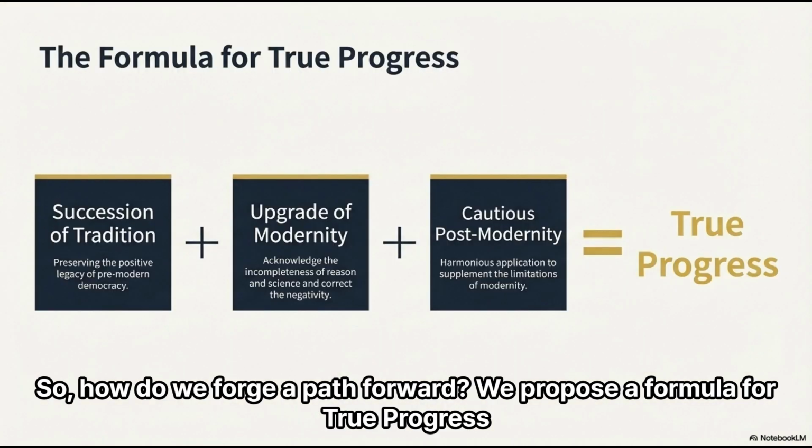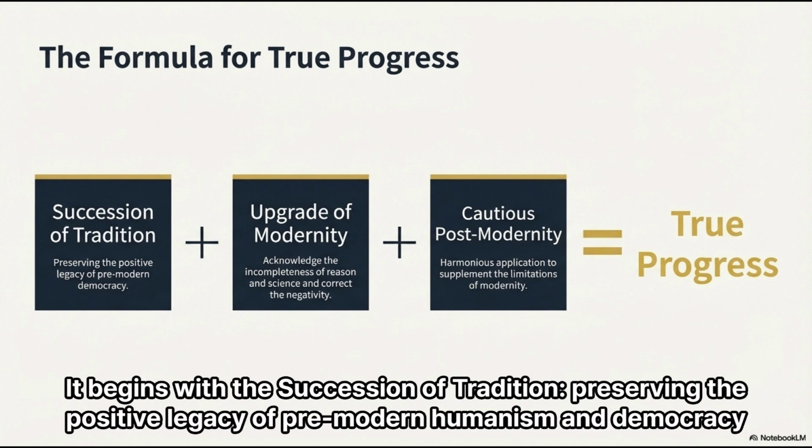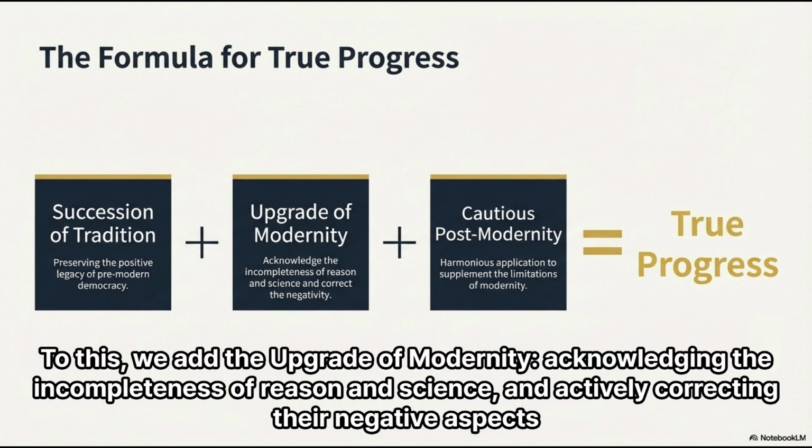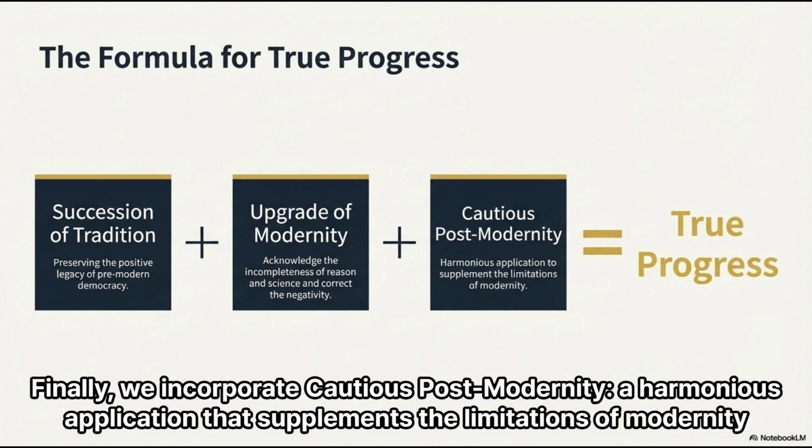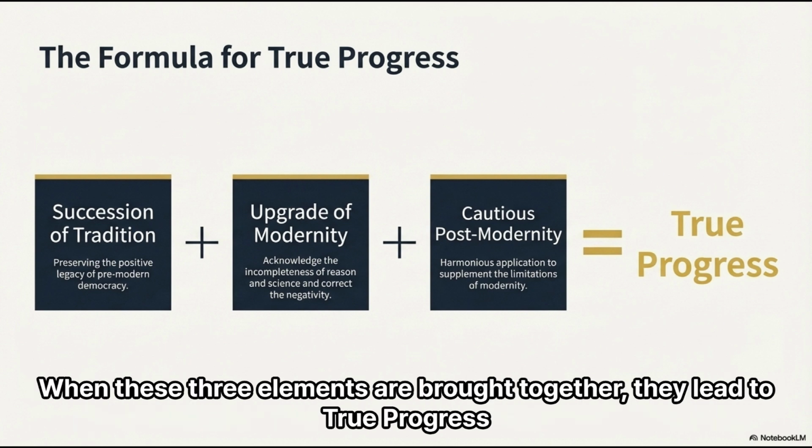So, how do we forge a path forward? We propose a formula for true progress. It begins with the succession of tradition, preserving the positive legacy of pre-modern humanism and democracy. To this, we add the upgrade of modernity, acknowledging the incompleteness of reason and science, and actively correcting their negative aspects. Finally, we incorporate cautious postmodernity, a harmonious application that supplements the limitations of modernity. When these 3 elements are brought together, they lead to true progress.